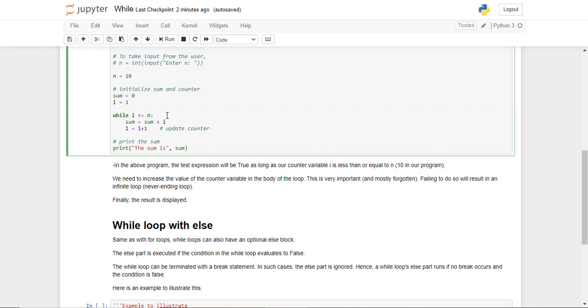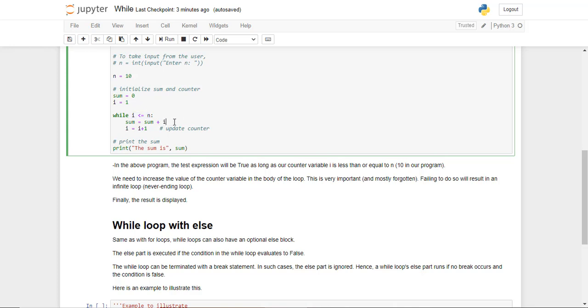Now we begin the actual while loop. This is the statement that initiates the while loop. We are putting a condition in here: while i is less than or equal to n. As you can see, i is 1 to begin with, n is 10 to begin with, and therefore initially this is going to be true. Now if we do not change any of these variables n or i, if they remain the same, then the while loop is going to run forever. So we need to do something within the code.